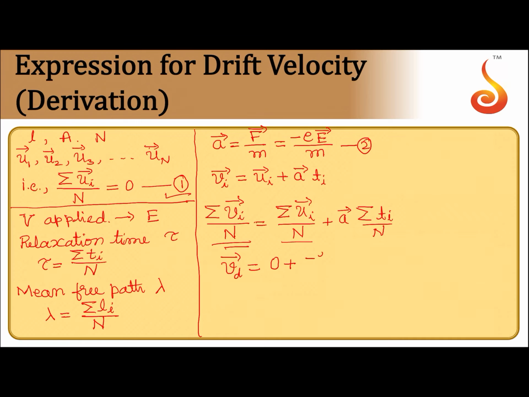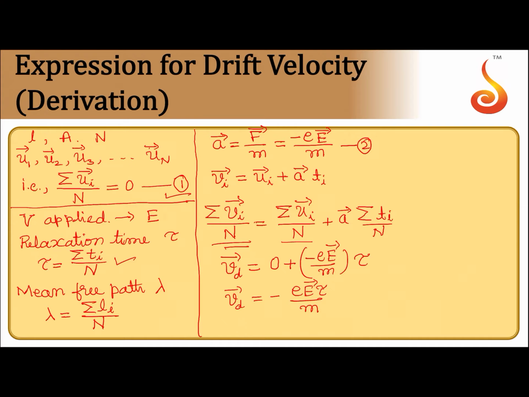So it will be minus eE by m into summation Ti by n, which is nothing but relaxation time tau. So drift velocity Vd is equal to minus eE tau by m.